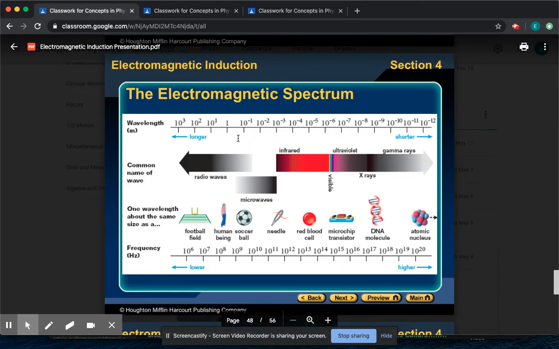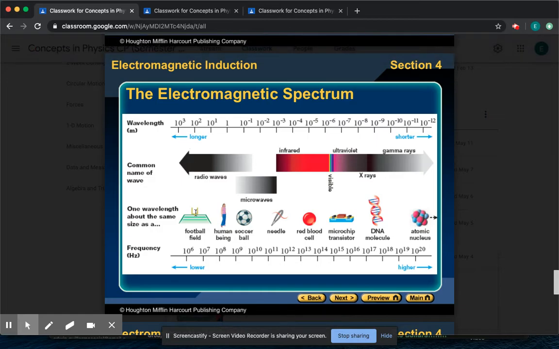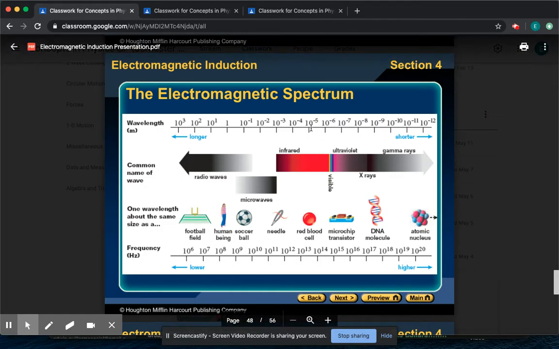That's seen in the diagram. So look at the different bars that you see here, at the top, at the bottom. Going to the right, I said you get more energy. But what also happens to wavelength? Going to the right, wavelength gets shorter. Notice how the further right you get, it gets shorter.